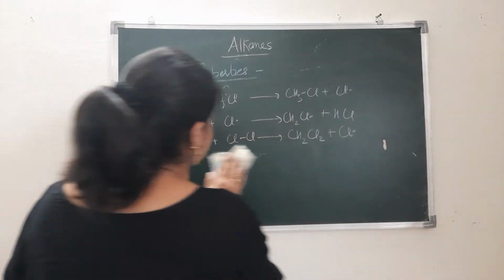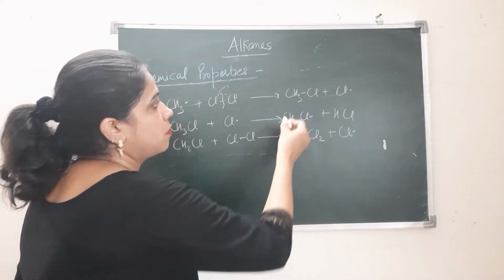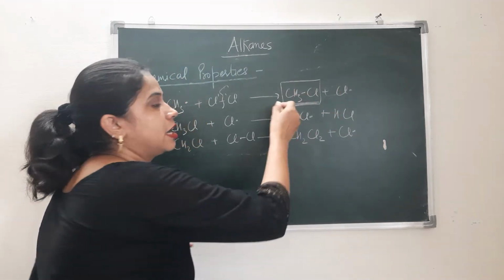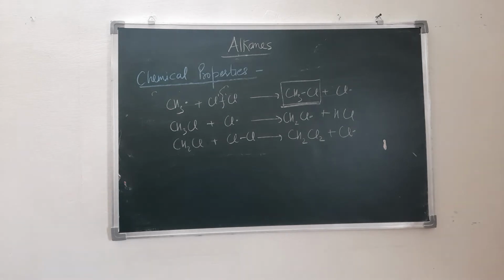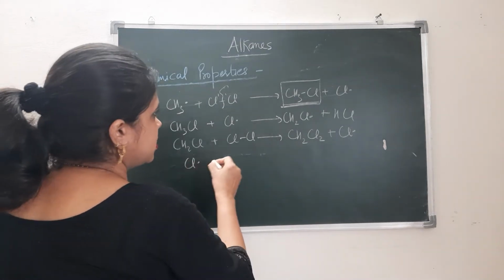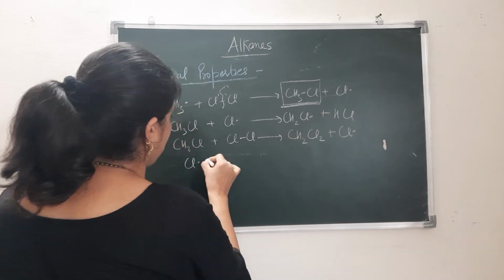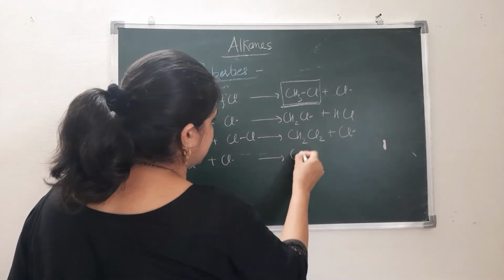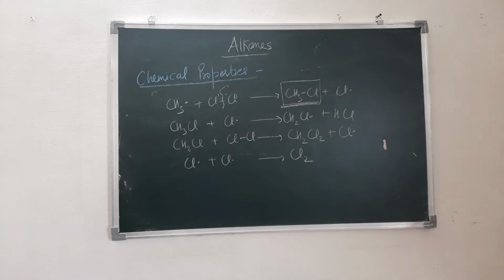In such form, there will be formation of CH3Cl, which is the main product of the reaction. If you take Cl, which is formed here, they will get converted into chlorine again.